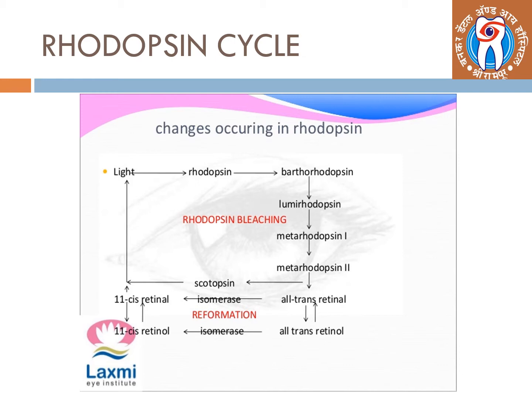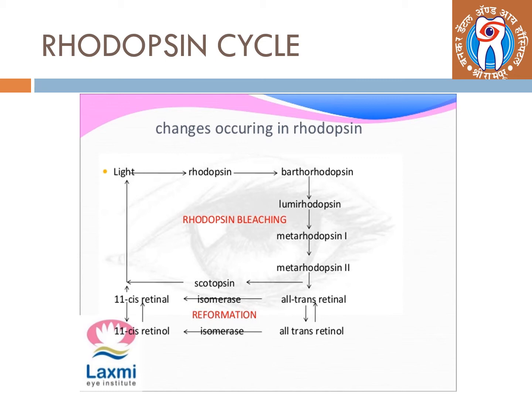Coming to the rhodopsin cycle, rhodopsin is in the outer segments of rods and is responsible for scotopic vision, or the ability to see in the dark. It has 11 cis retinal as its chromophore. On absorption of a photon of light, it initiates photoreaction and activates transducin. It gets bleached as it loses color.